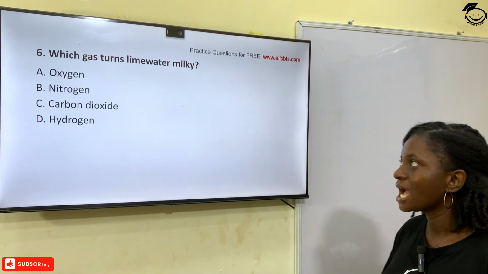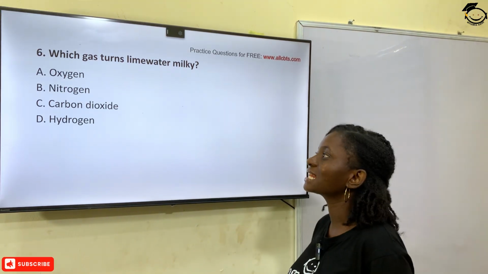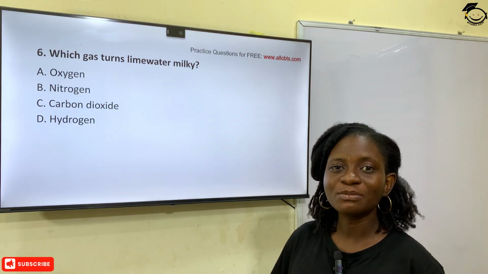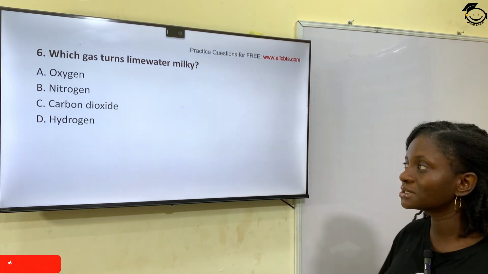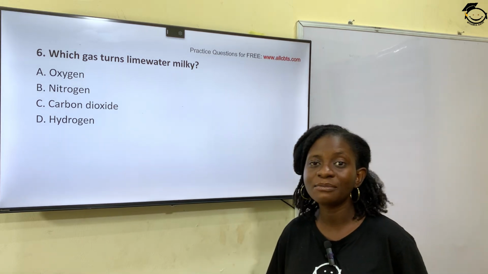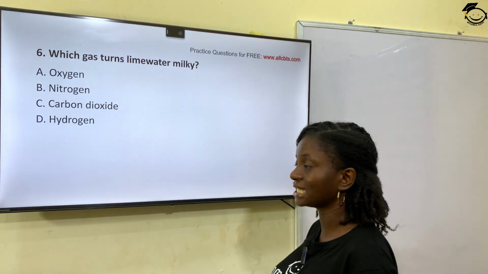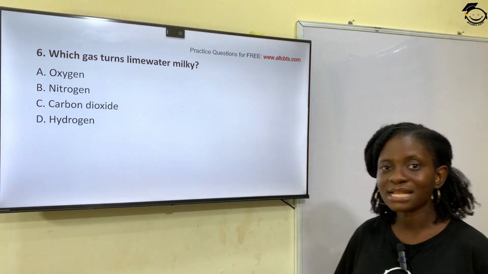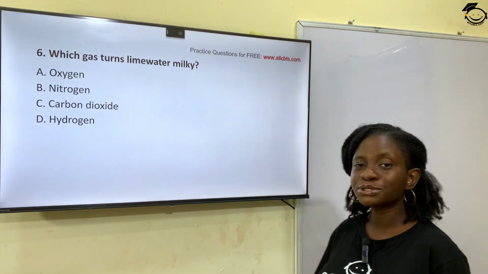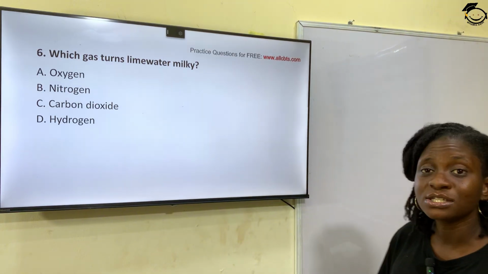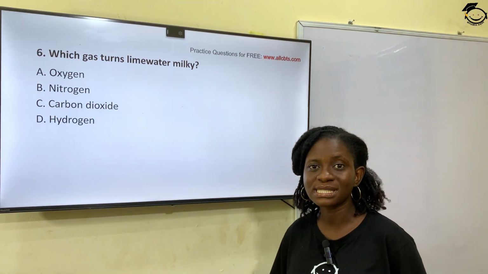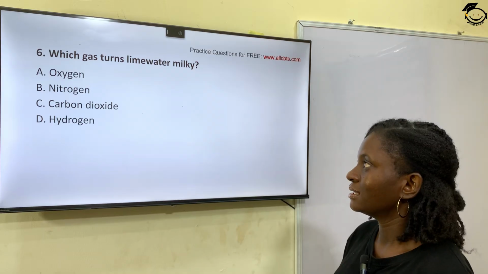Question 6. Which gas turns lime water milky? Option A, oxygen. Option B, nitrogen. Option C, carbon dioxide. And option D, hydrogen. The correct answer is option C, carbon dioxide. Carbon dioxide turns lime water milky.